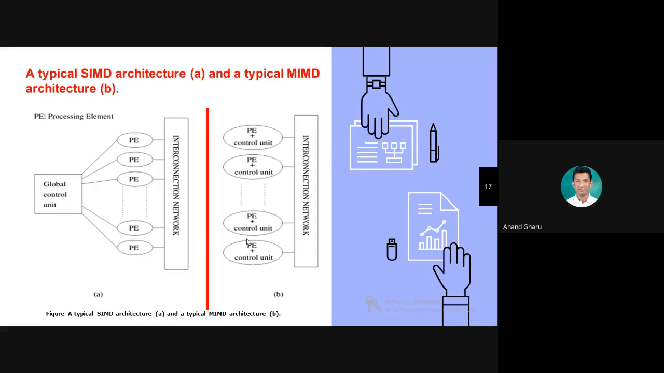In SIMD hardware cost is less. Why? Only a single control unit. But in MIMD hardware cost is more. Why? Multiple control units are used, so the cost increases. Which one is efficient? Definitely MIMD is more efficient than SIMD. So this is a simple explanation of SIMD and MIMD architecture.